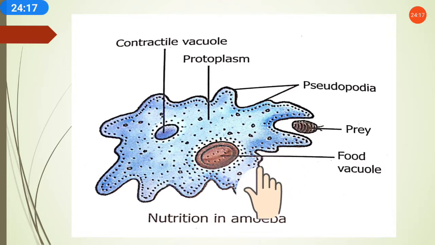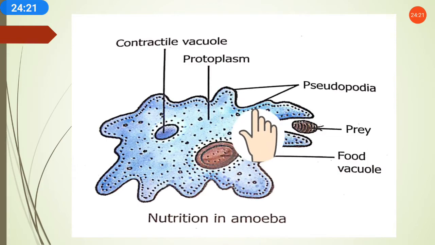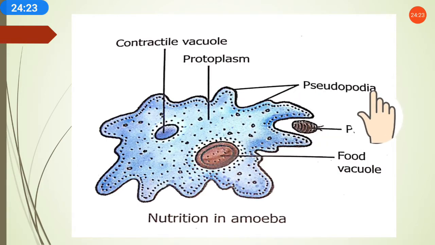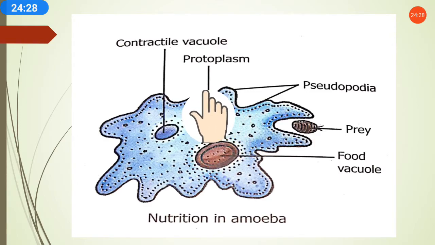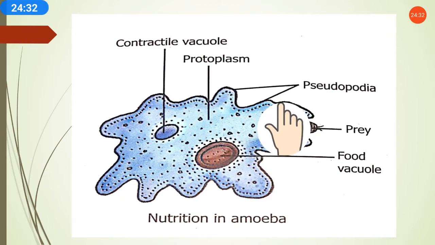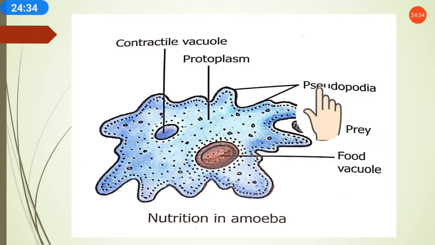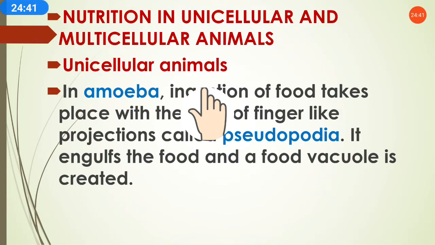Let's see in this diagram of amoeba, where the food is taken through this pseudopodia. That part of the cell, the outer part, the cell membrane, the outer wall of this cell, is what is called pseudopodia. So the food enters through the outer wall of the cell.